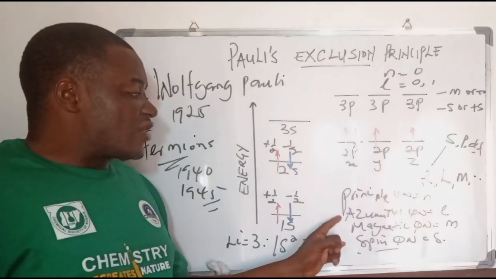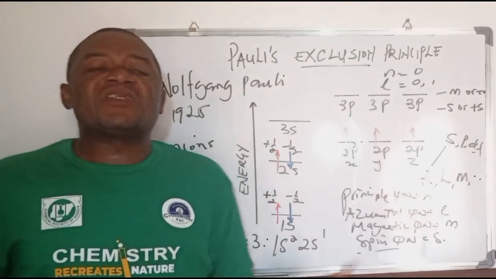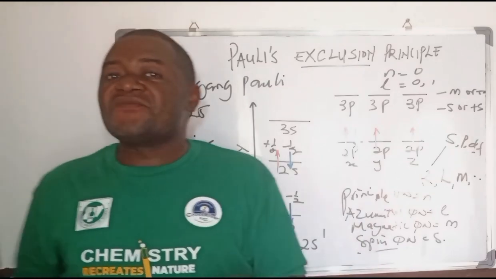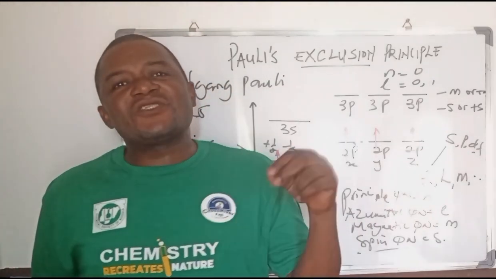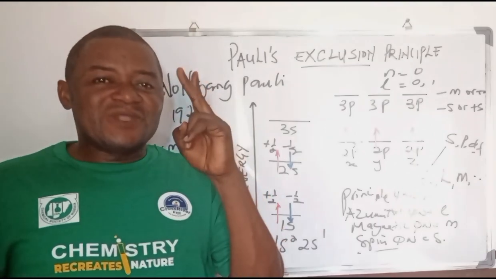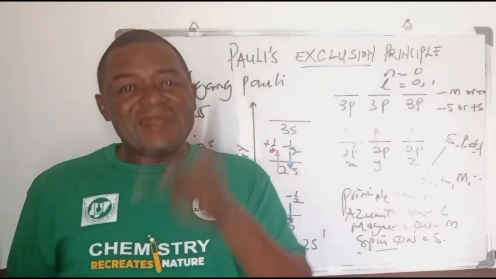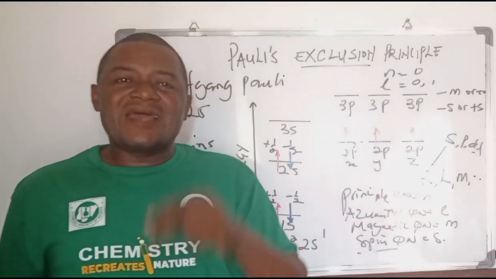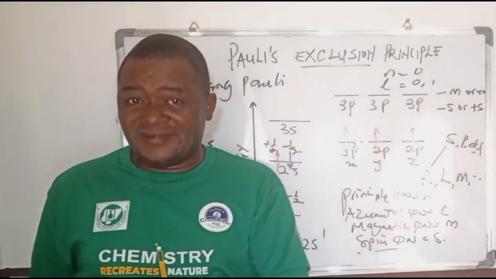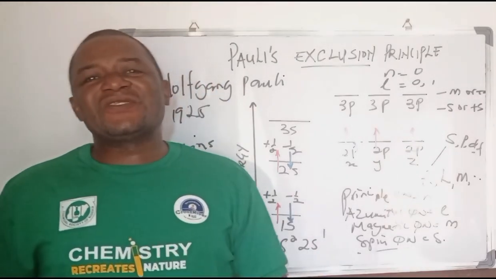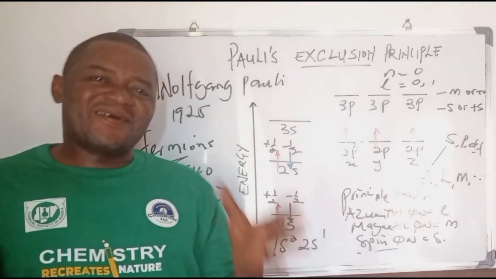Basically, the principal, azimuthal and magnetic are identical, but the spin quantum number varies. Two, for every orbital there must not be more than 2 electrons occupying such an orbital. And even if 2 are occupying, the 2 must not have the same spin arrangement.